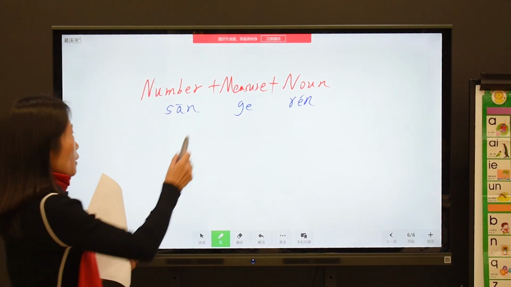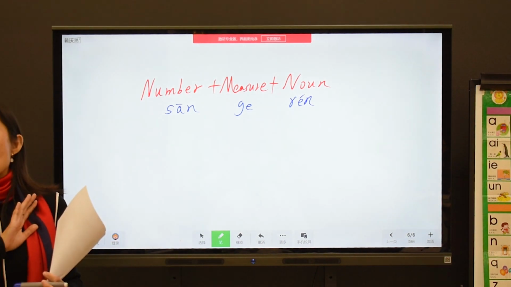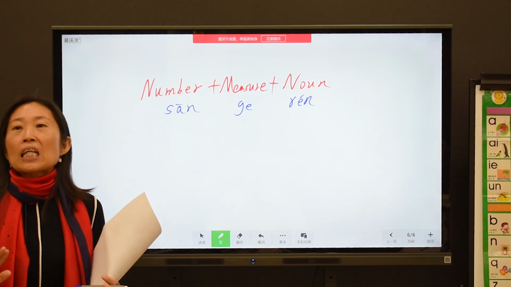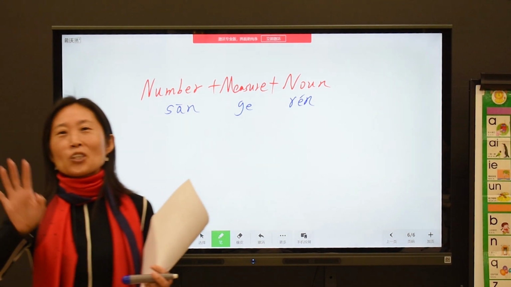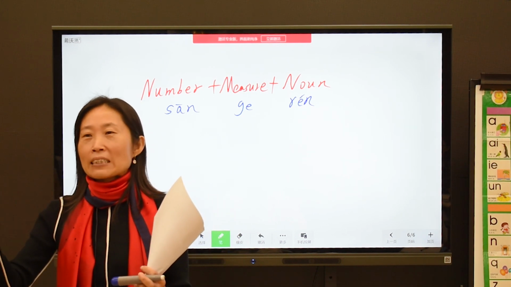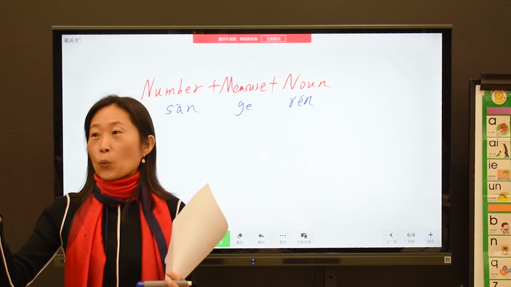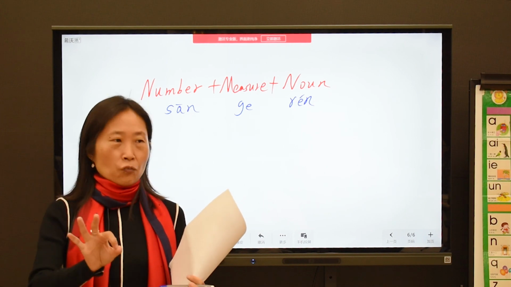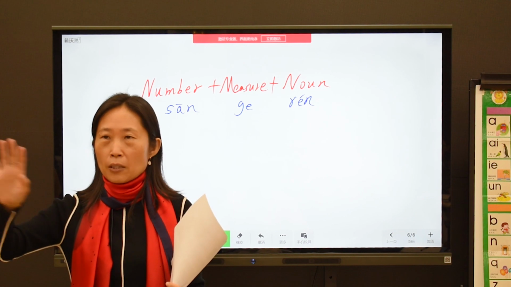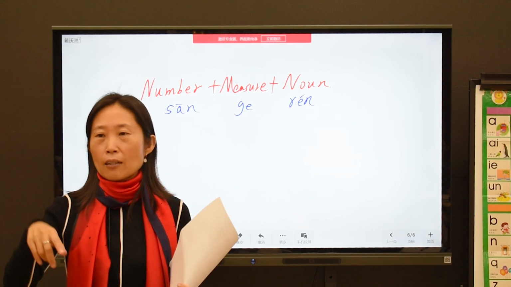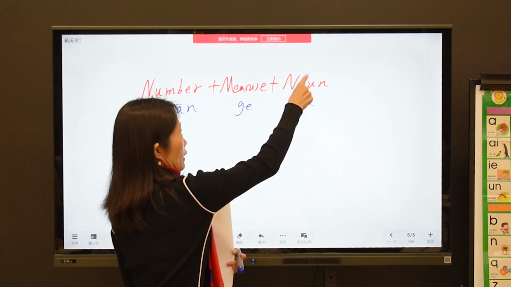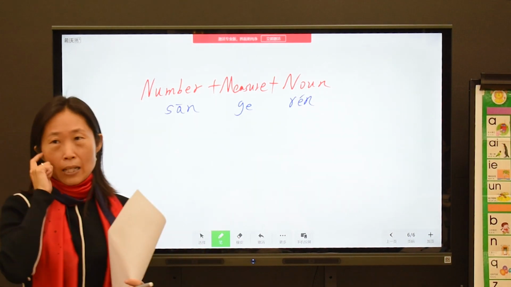So about the measure word, we have many. Now, because we are beginner level, that's why everything uses ge. It's fine for now, okay? But step by step, we will learn the right one. But now you use ge, it's fine, okay? So that's why when you go out, you hear people also say a lot, 一个, 3个, 5个, right? Because they omit the noun, but the measure word must be there.